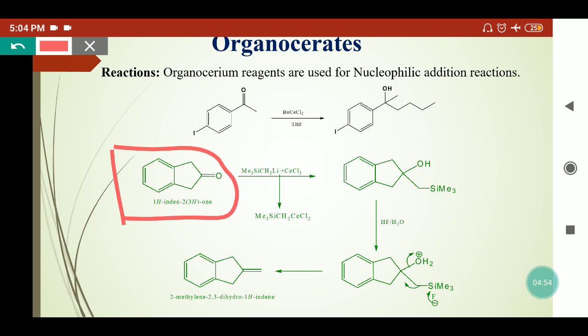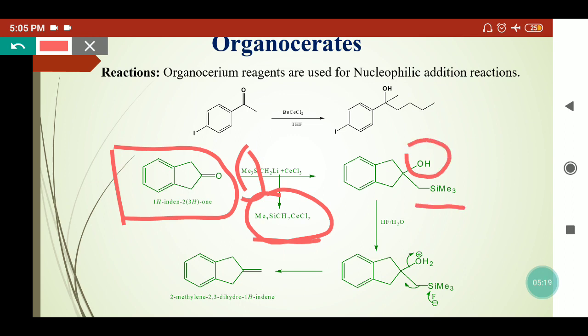Here we are using an organocerate compound which is synthesized in situ using the organolithium reagent which contains the trimethylsilyl group. It reacts with cerium chloride, so we get this organocerate. Now when this organocerate reacts on the carbonyl group, it gives the nucleophilic addition reaction. So here the OH group will come, and here this CH2SiMe3 group will be attached.